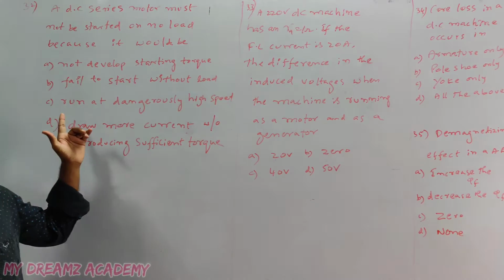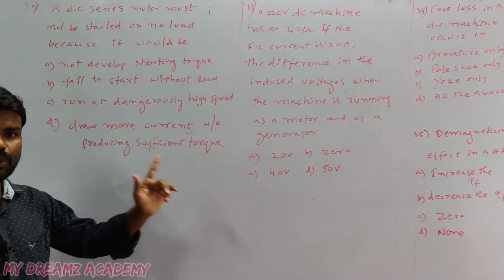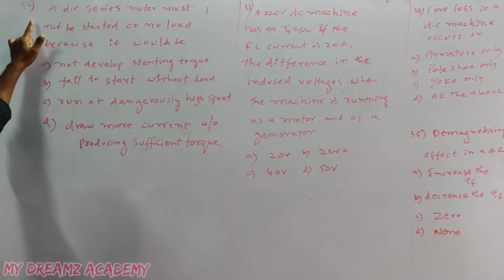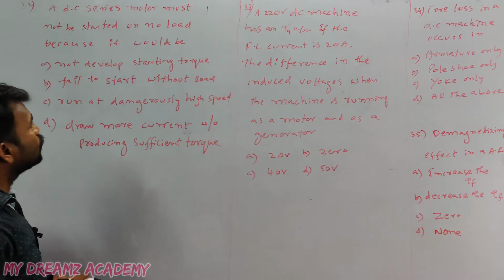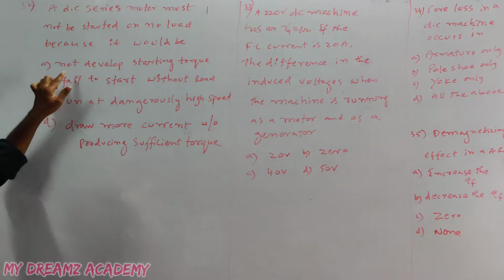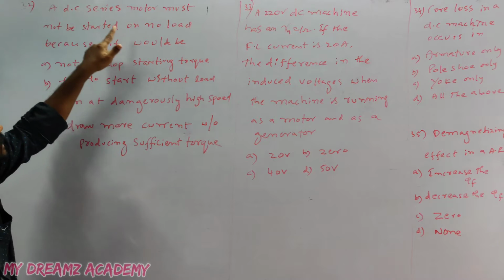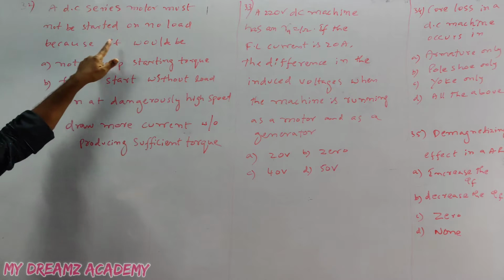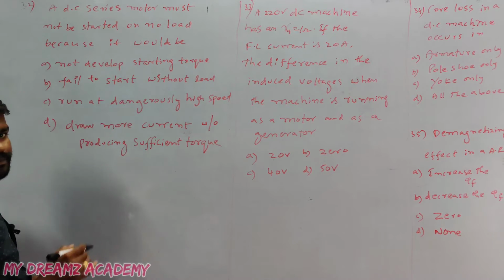Now we'll discuss the expected questions in DC machines, questions 32 to 42. Question 32: a DC series motor must not be started on no load because it would be... So it means a DC series motor can't run at no load condition. So what would happen?